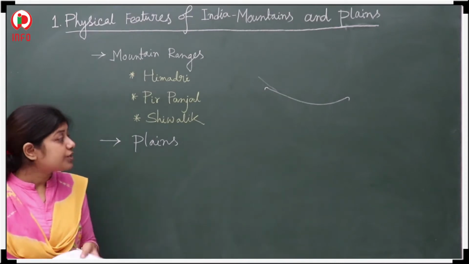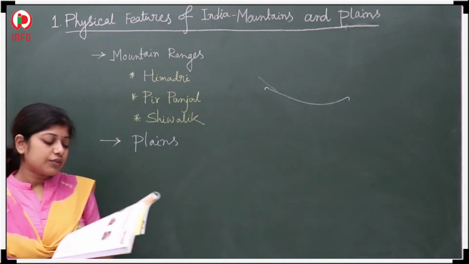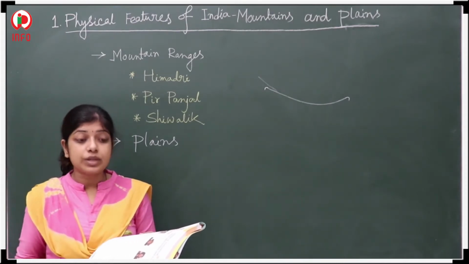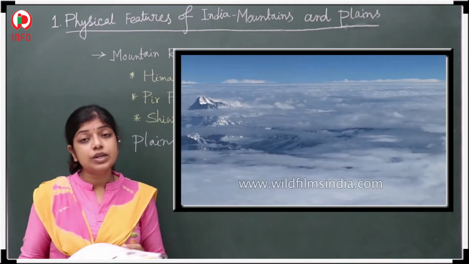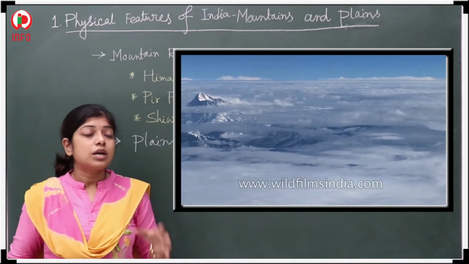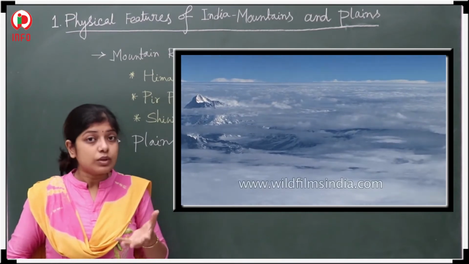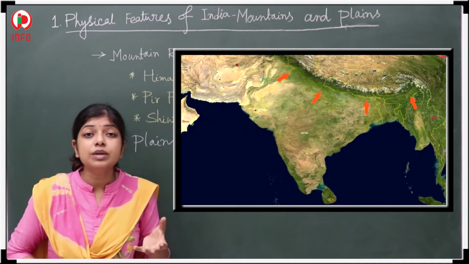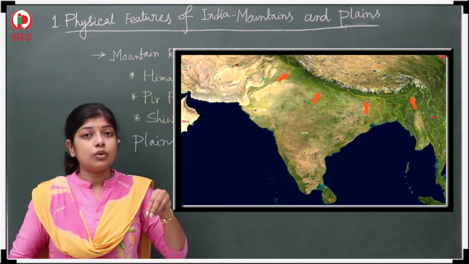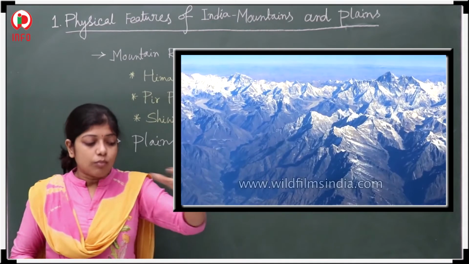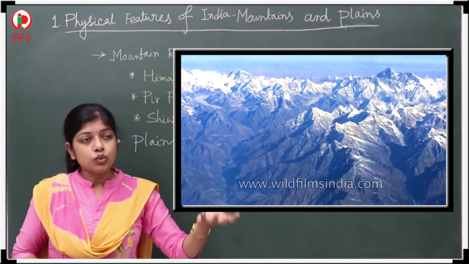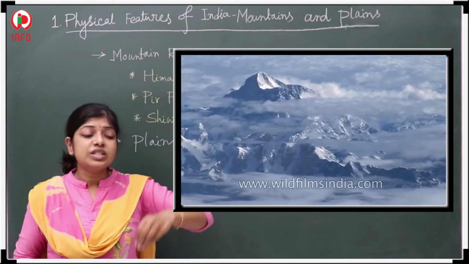Next, a mountain range. A chain of mountains is called a mountain range. Whenever I say range, it means not a single mountain, but two, three, five, like a chain.